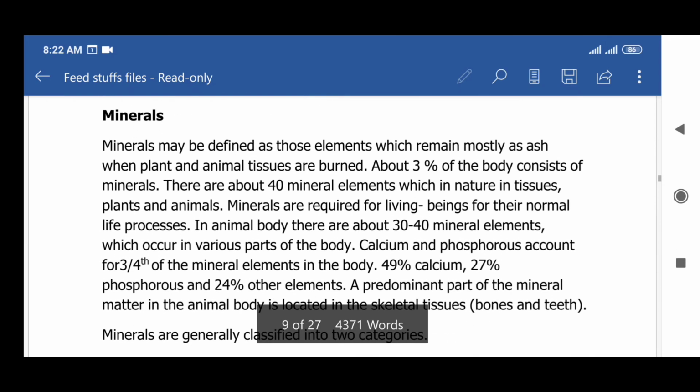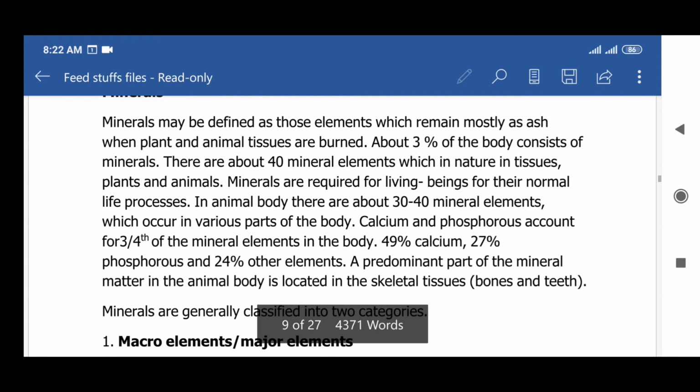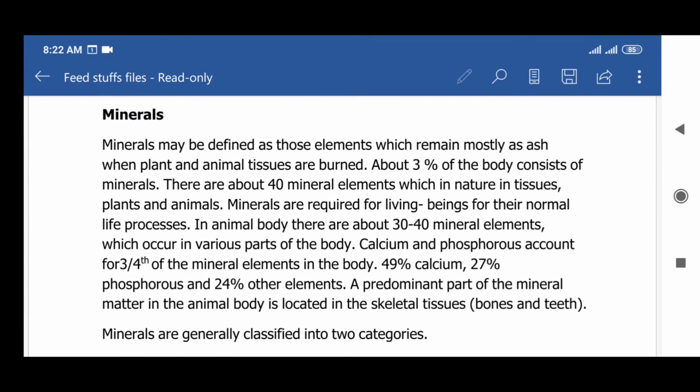The next topic is minerals. Minerals may be defined as those elements which remain mostly as ash when plant and animal tissues are burned. About 3% of the body consists of minerals. There are about 40 mineral elements which occur in nature in plant and animal tissues. Minerals are required by living beings for their normal life processes. In the animal body, there are 30 to 40 mineral elements which occur in various parts of the body.